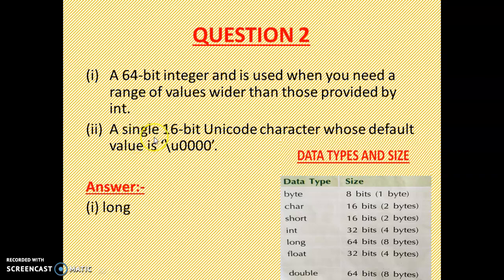Then come to the second question. A single 16-bit Unicode character. So the answer, which one? This is the default value of char. So the answer is char.